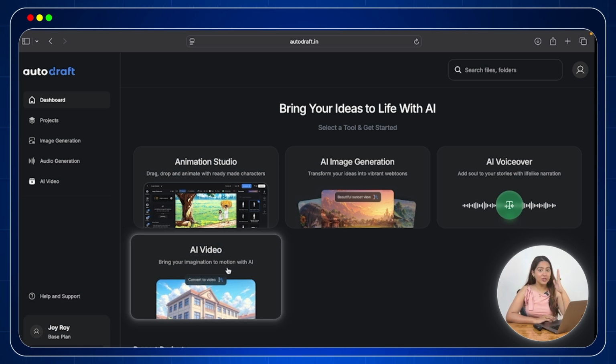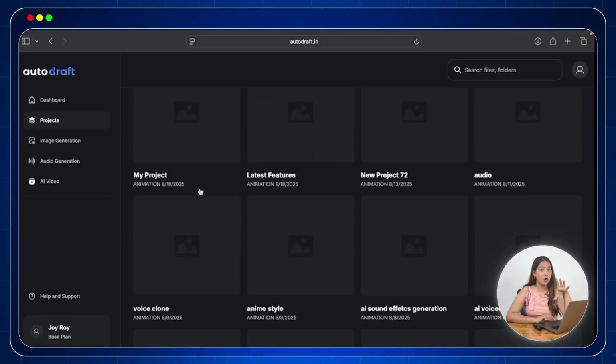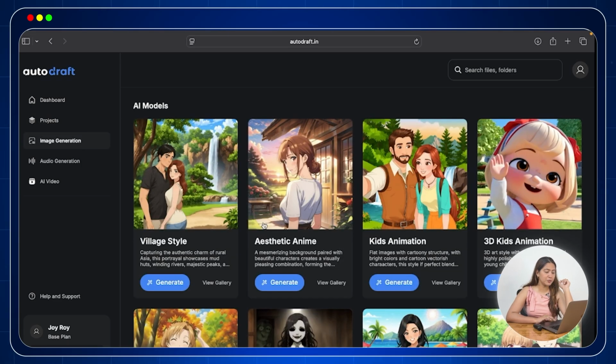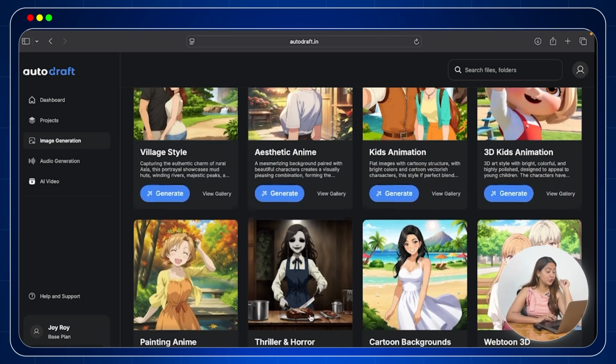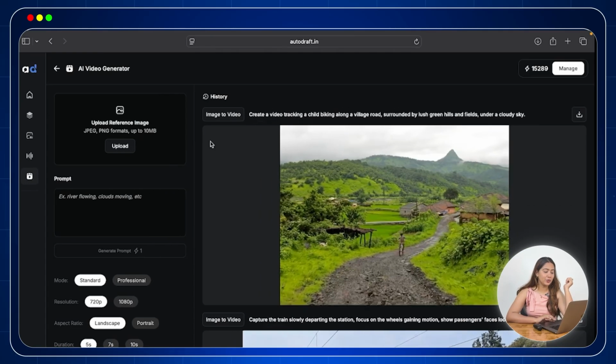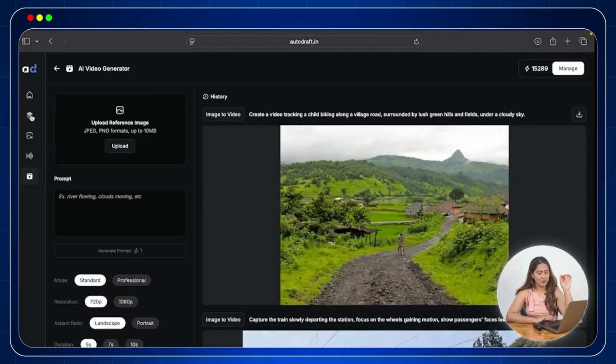Then on the left hand side you can see the project option to create a new project, which has all your previous saved projects. Then we have the image generation option with multiple styles to choose from to edit. Then we have the audio generation option where you can find multiple ways to generate your voiceovers. And lastly, we have AI video where you can create amazing cinematic videos.